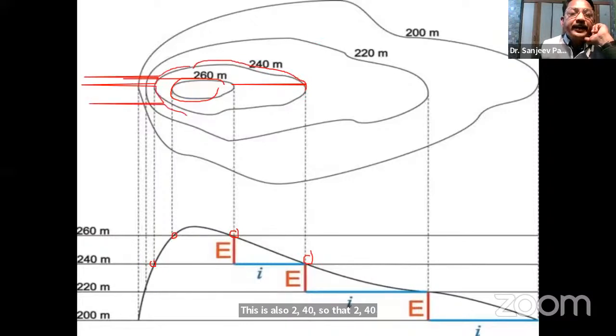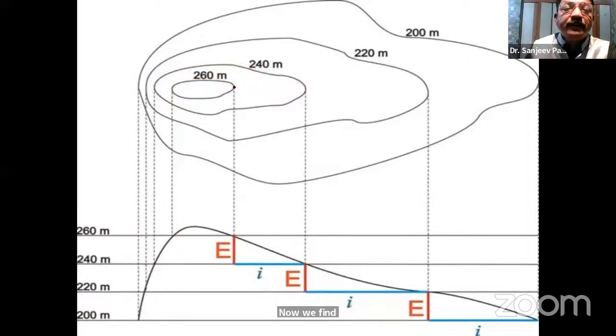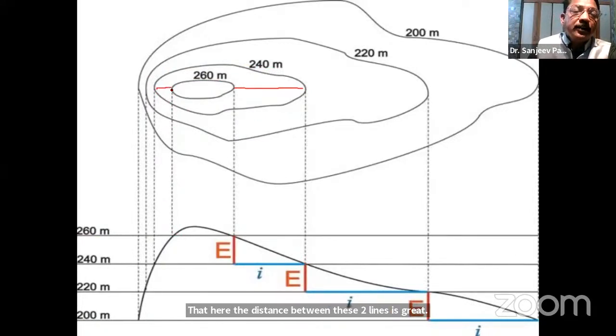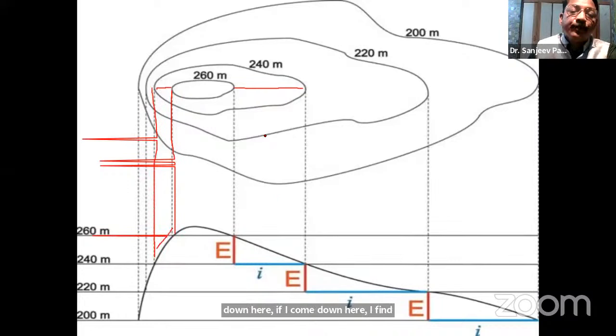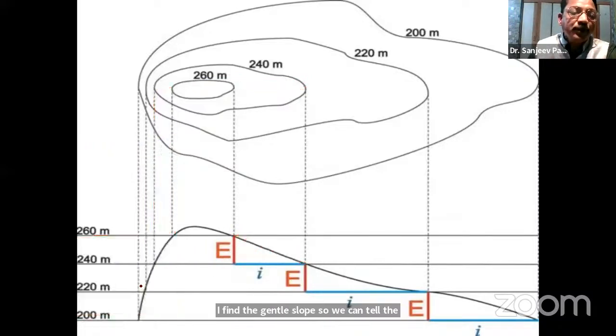Now we find that here the distance between these two lines is great, whereas distance here is not very great. So if I come down here, I find steep slope. But between these two contour lines, if I come down here, I find a gentle slope.